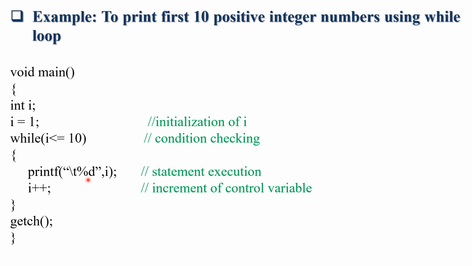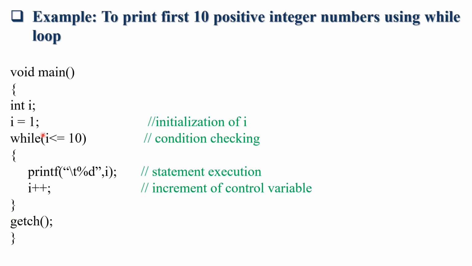Then in printf, what will be printed? 2. Then I plus plus. Then 3 will be printed. Then 4, 5, 6, 7, 8, 9 and 10. When the value of I is 11, then this condition is not fulfilled. 11 is not less than or equal to 10. So the condition is false, and the control will be transferred to the rest of the statements. What is our rest of the statement? The program ends here. Okay.